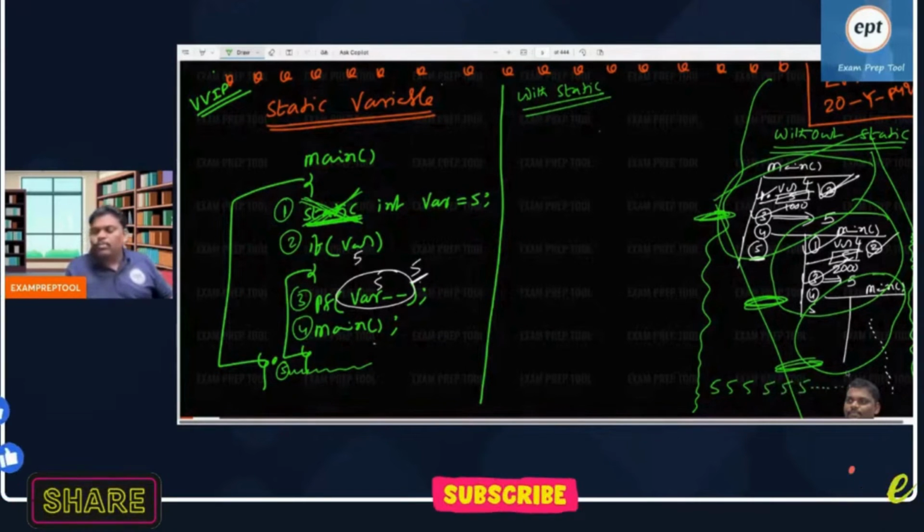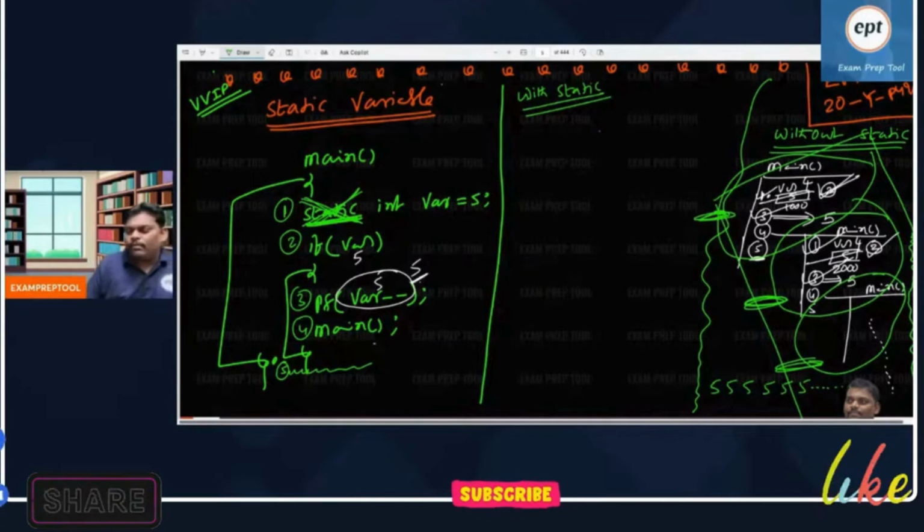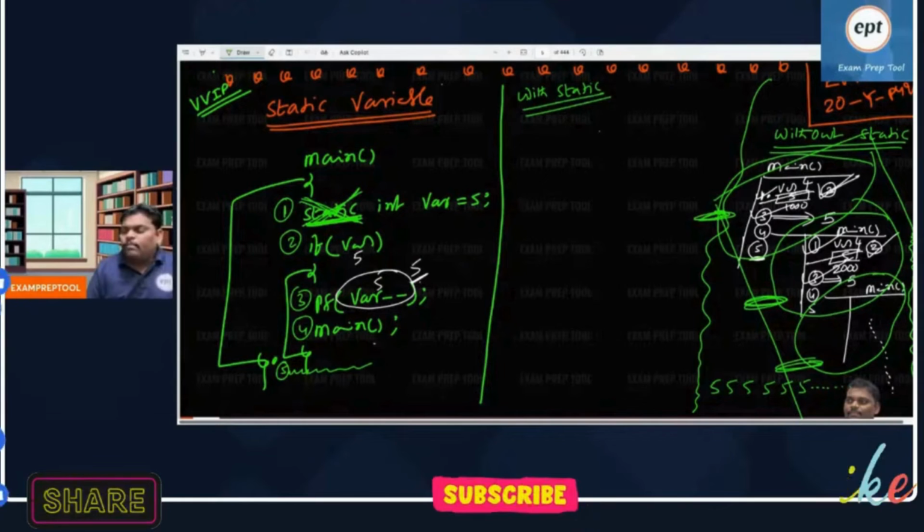Sometime later, it will stop. 5, 5, 5, 5, 5. Sometimes it will do that, and afterwards it will stop. It is the correct time to ask you: is it a compile time error or a runtime error? Is it compile time error or runtime error?